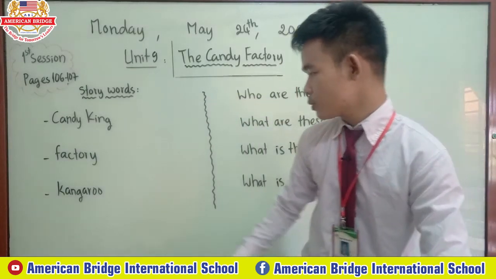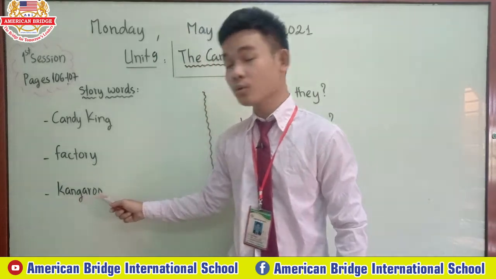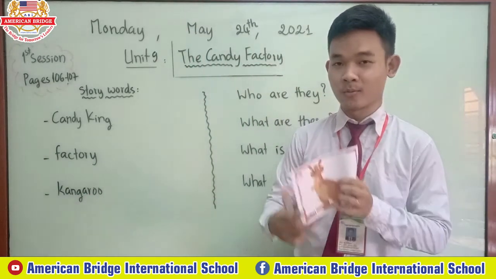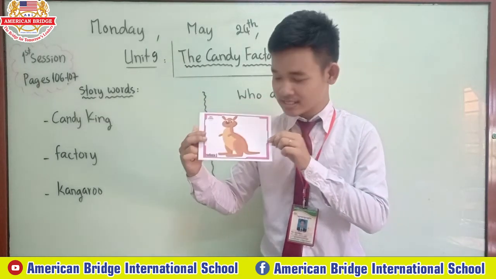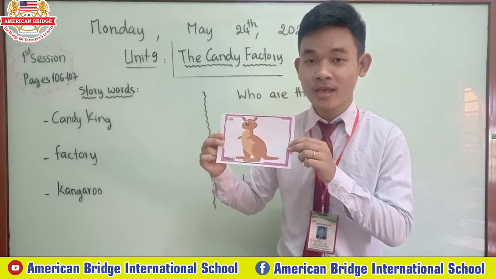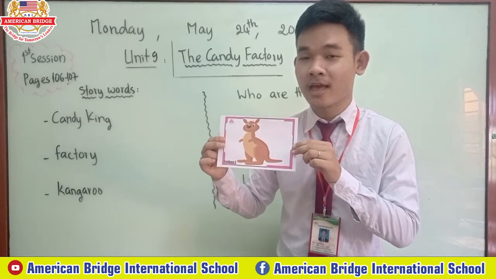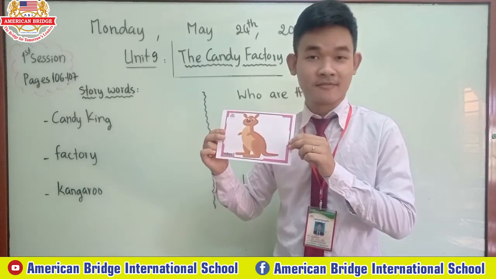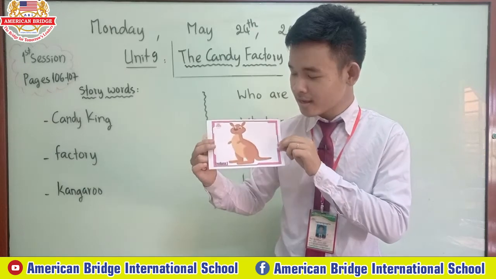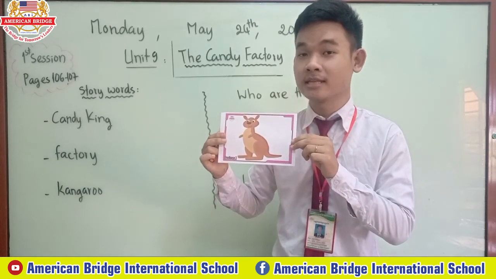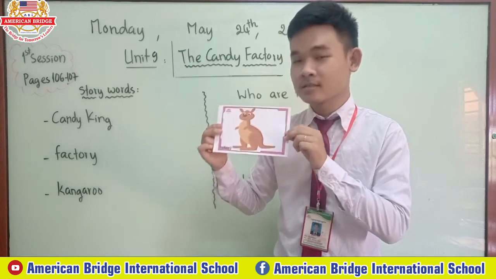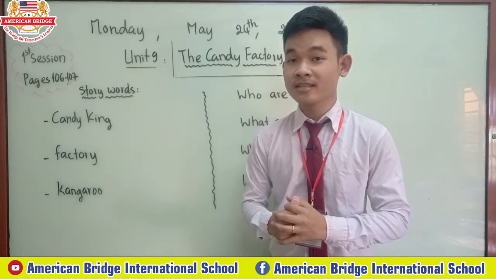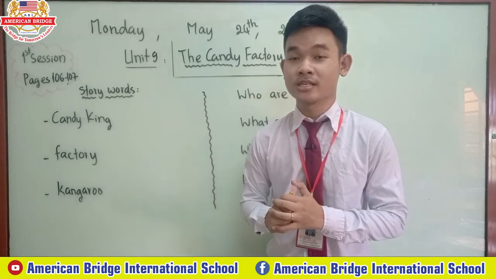And then this one is kangaroo. What is kangaroo, everyone? Look over here, this one. Have you ever seen this animal before, everyone? In real life. Have you ever seen this one? Okay. Teacher has never seen this one before, all right? Teacher only sees it on TV, all right? This one is kangaroo, all right? Okay. So everyone, those are the 3 words that we just studied.